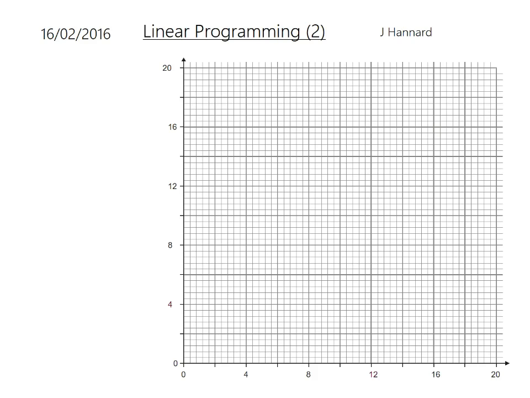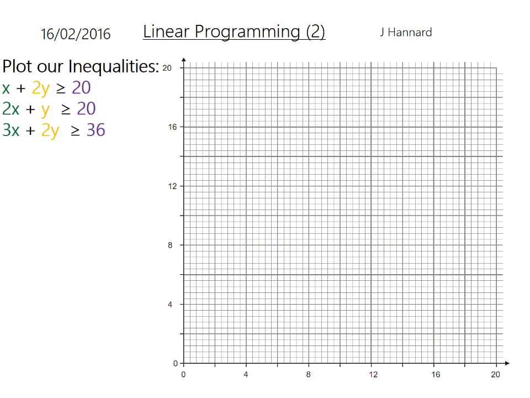So there's our lovely grid, already scaled for you. That's what it'll usually be in an exam. I don't think I've seen ones where you have to come up with your own scale, but you know, trial and error will get you there. So there's our inequalities, and if we do the cover-up method, now I wonder if we can cover it with anything. I'm not really sure, to be honest, but I'm trying loads of things here.